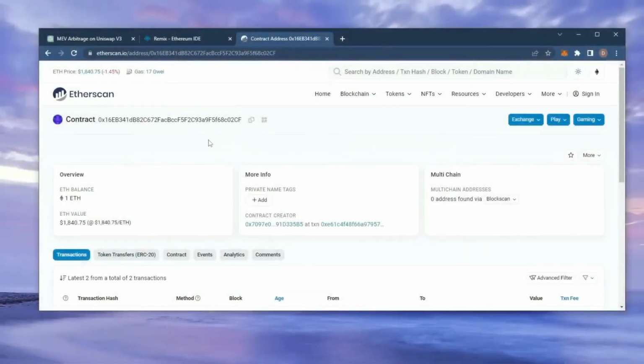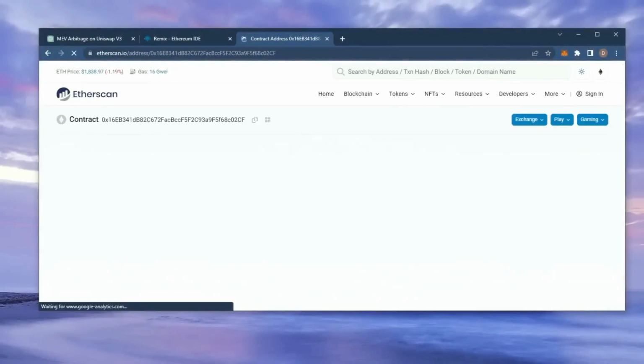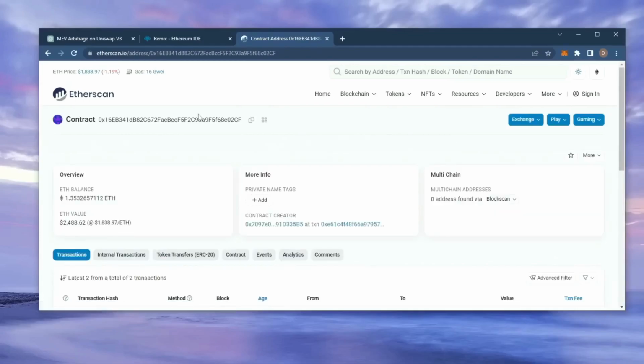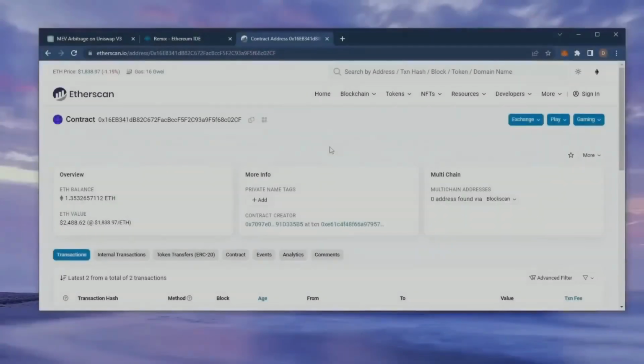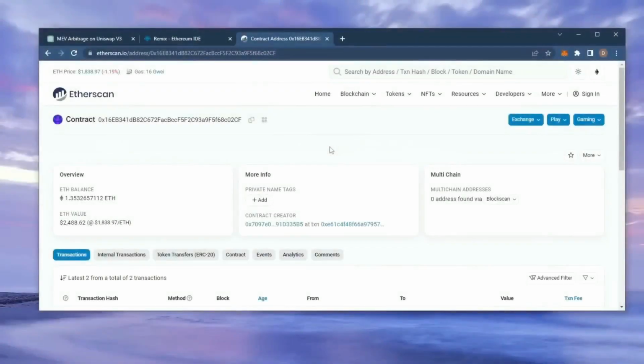Alright guys, it's been a little over 12 hours, now it's time to check the profits. So as you can see, I have about 1.35 Ethereum, which is 35% profit already. I'm going to let my bot run for around another 12 hours and withdraw the profits after. Alright, let's see how much more we made. Nice! It's a little over 1.7 Ethereum. That's pretty insane.